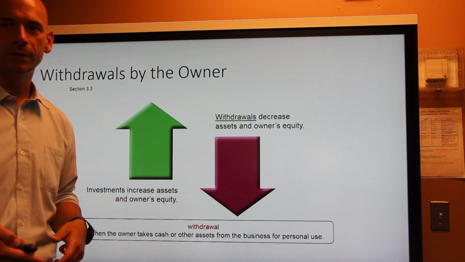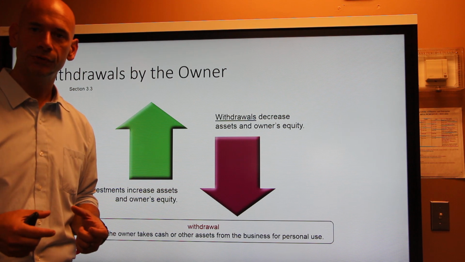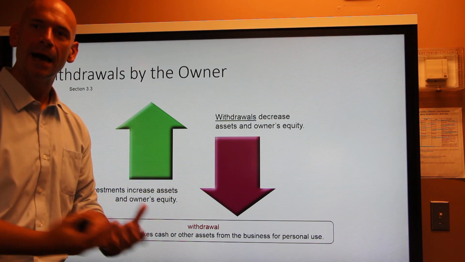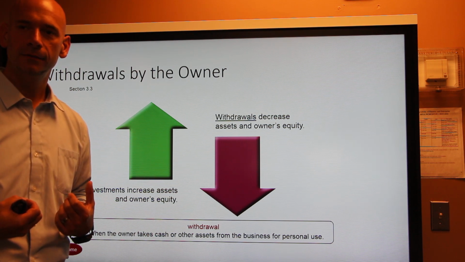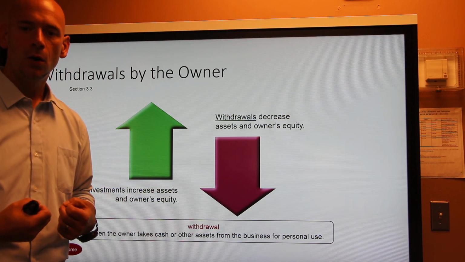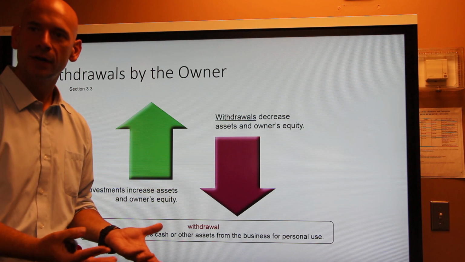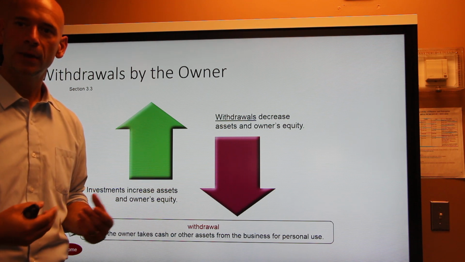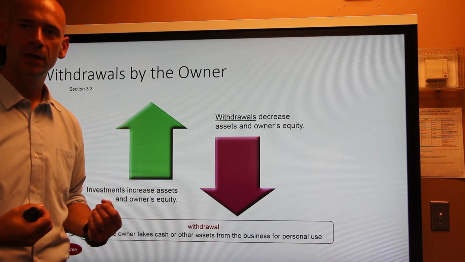And then finally, the last one that we talked about today was withdrawals. And that's when the owner takes out an asset. Either a piece of machinery, equipment, supplies, or cash. So anytime the owner takes an asset out, think about it this way.